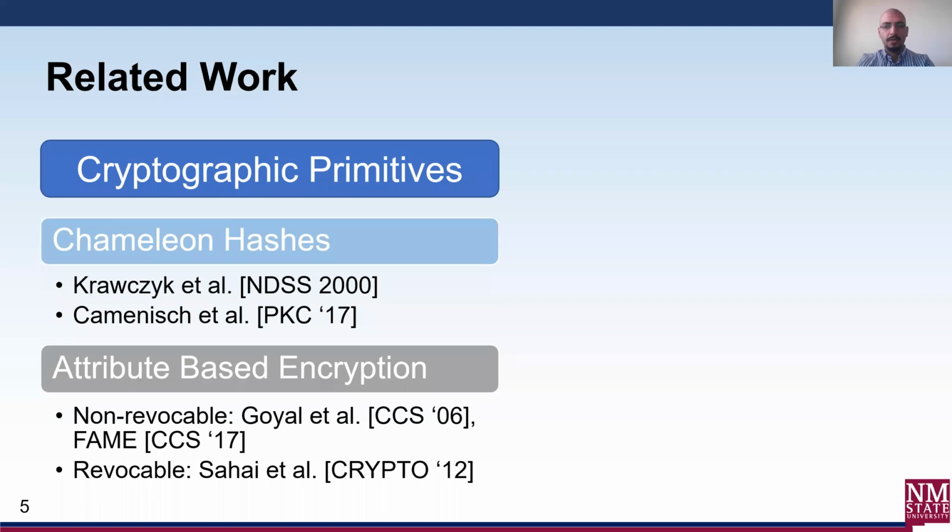Moving on to the related work in attribute-based encryption research. The encryption scheme proposed by Goyal et al. has no support for revocation, and nor does FAME. FAME is a state-of-the-art ABE scheme that performs better in terms of qualitative and quantitative metrics compared to prior works and provides full IND-CPA security. Hence, we use it as our starting point for designing an efficient and secure revocable CPABE scheme.